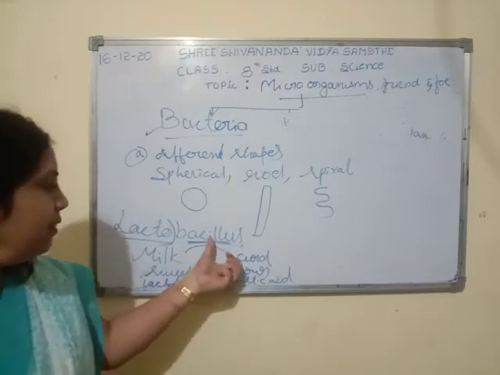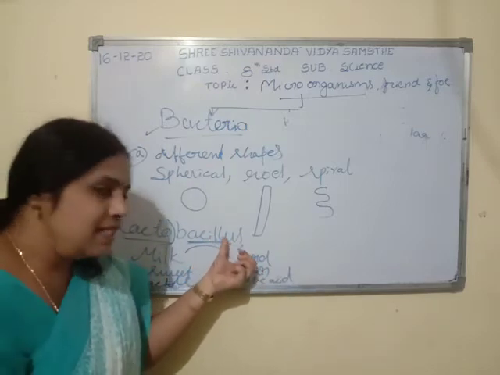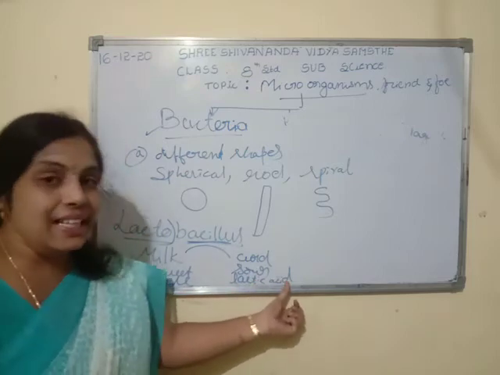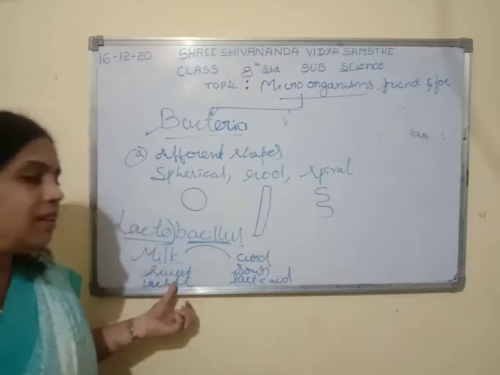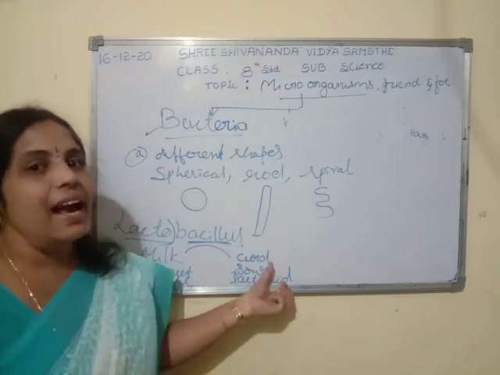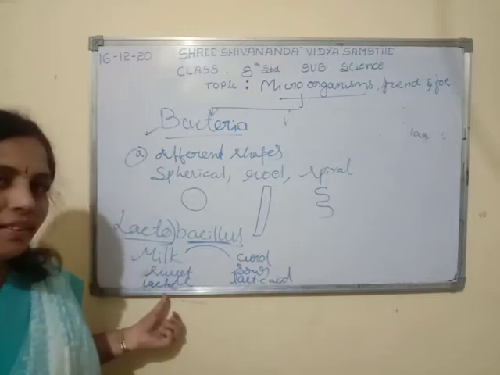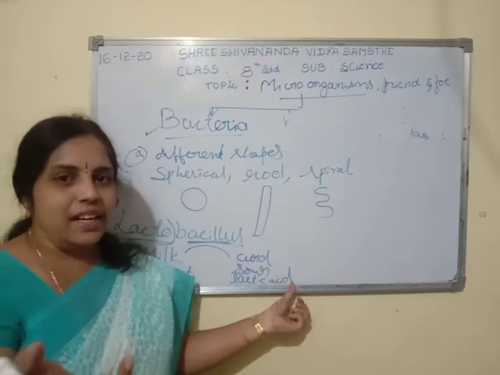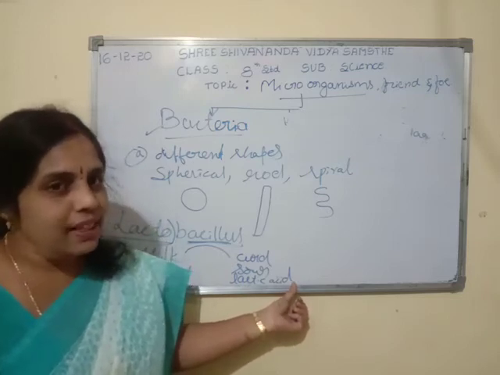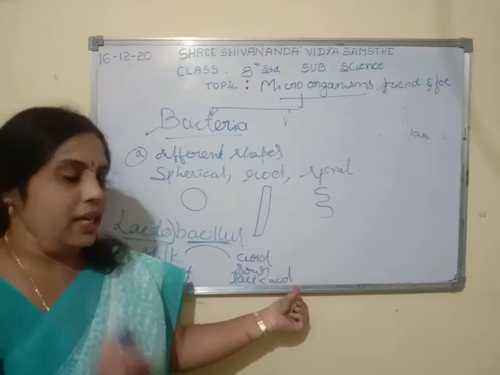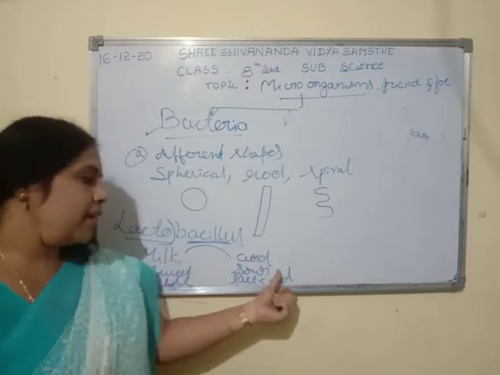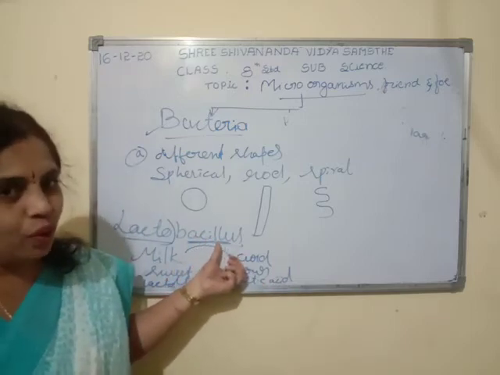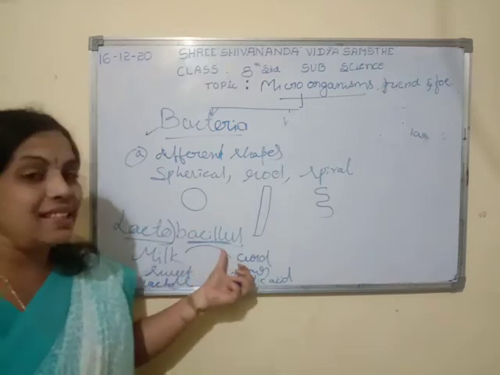So what is the role of bacillus here? This bacillus converts lactose sugar into lactic acid. So lactose is a sugar, lactic acid is an acid. Sugar gives the taste of sweet, and what is the taste of acid? You have already studied in your 7th standard. So what is the taste of acid? Yes, it is sour to taste. So this milk is converted into curd with the help of bacteria known as bacillus. So the name lactobacillus.